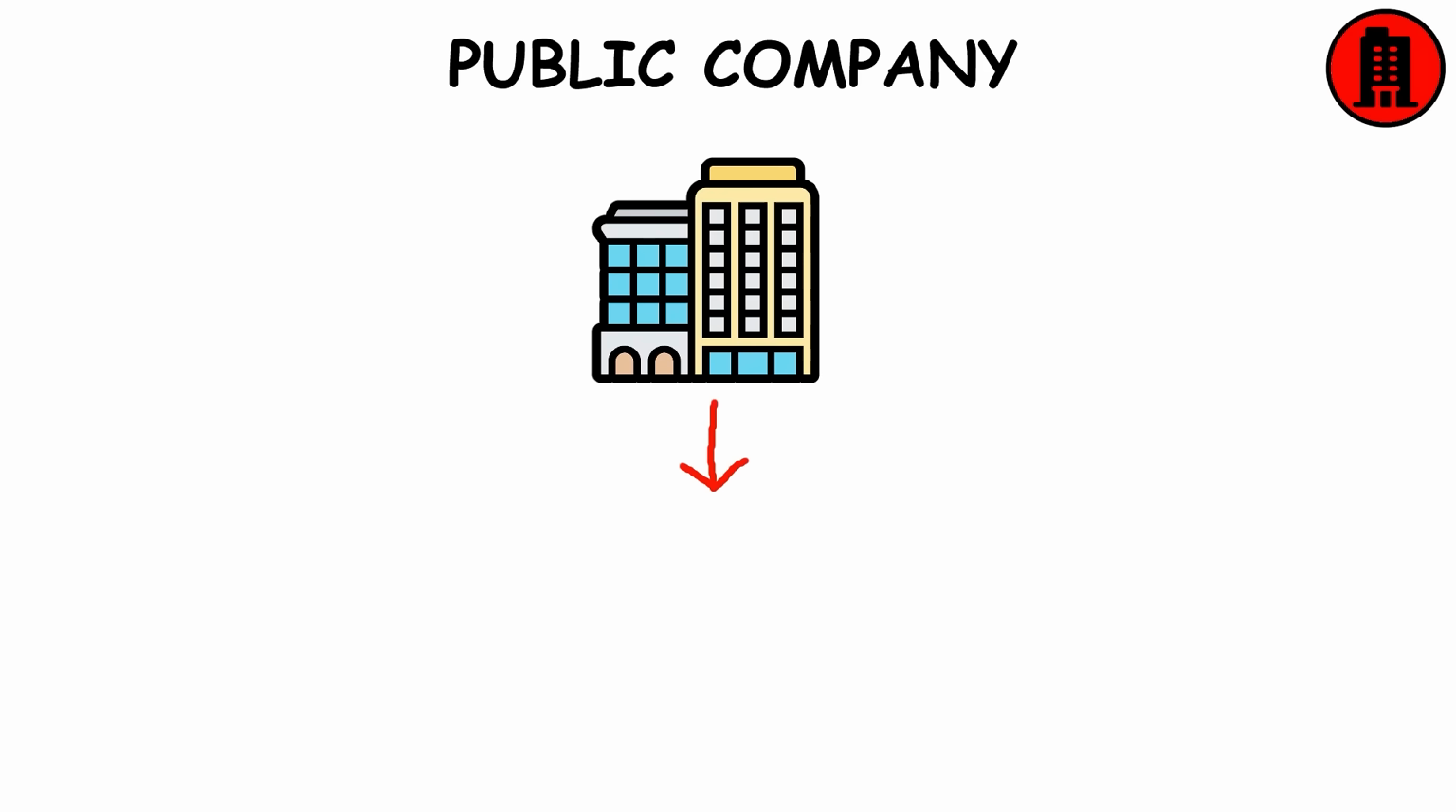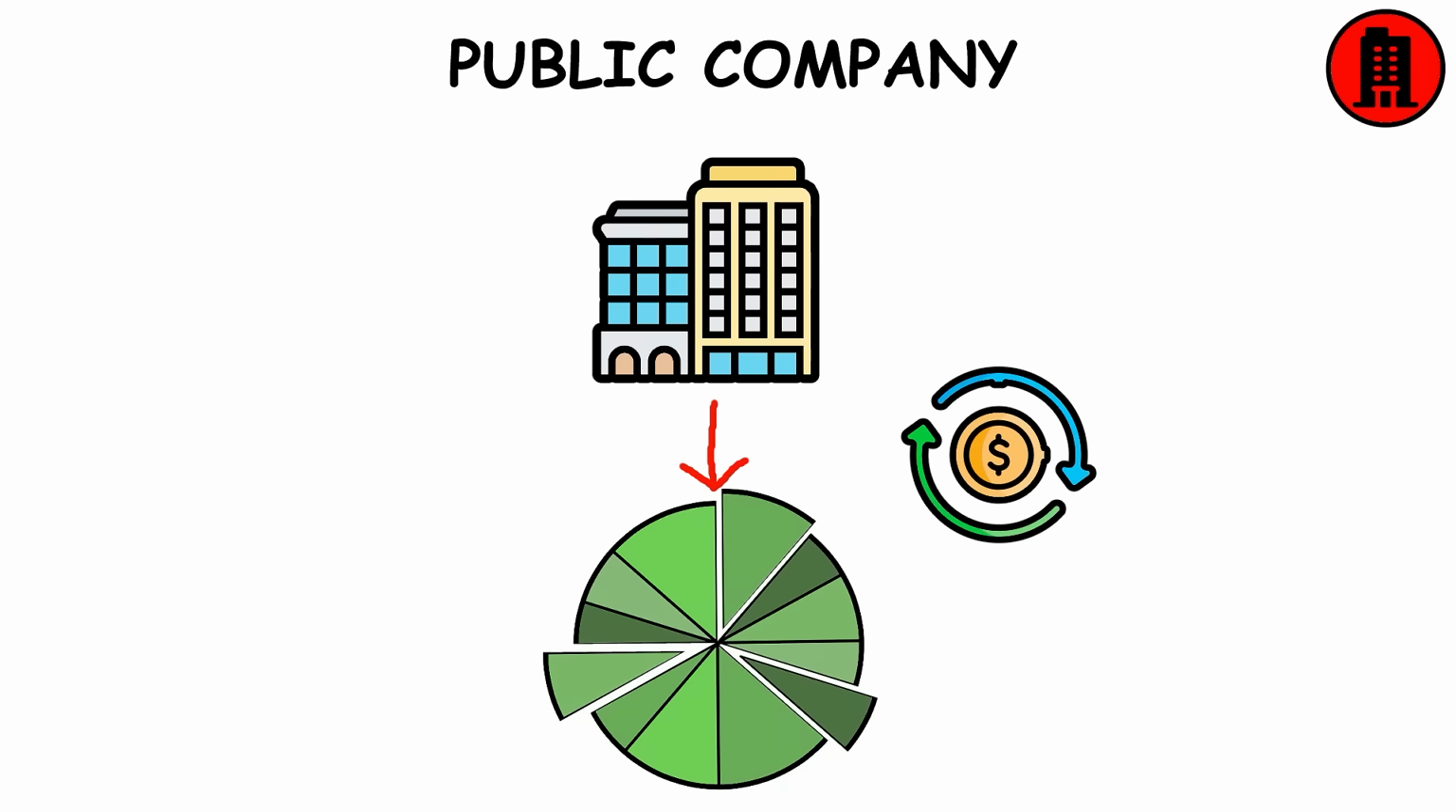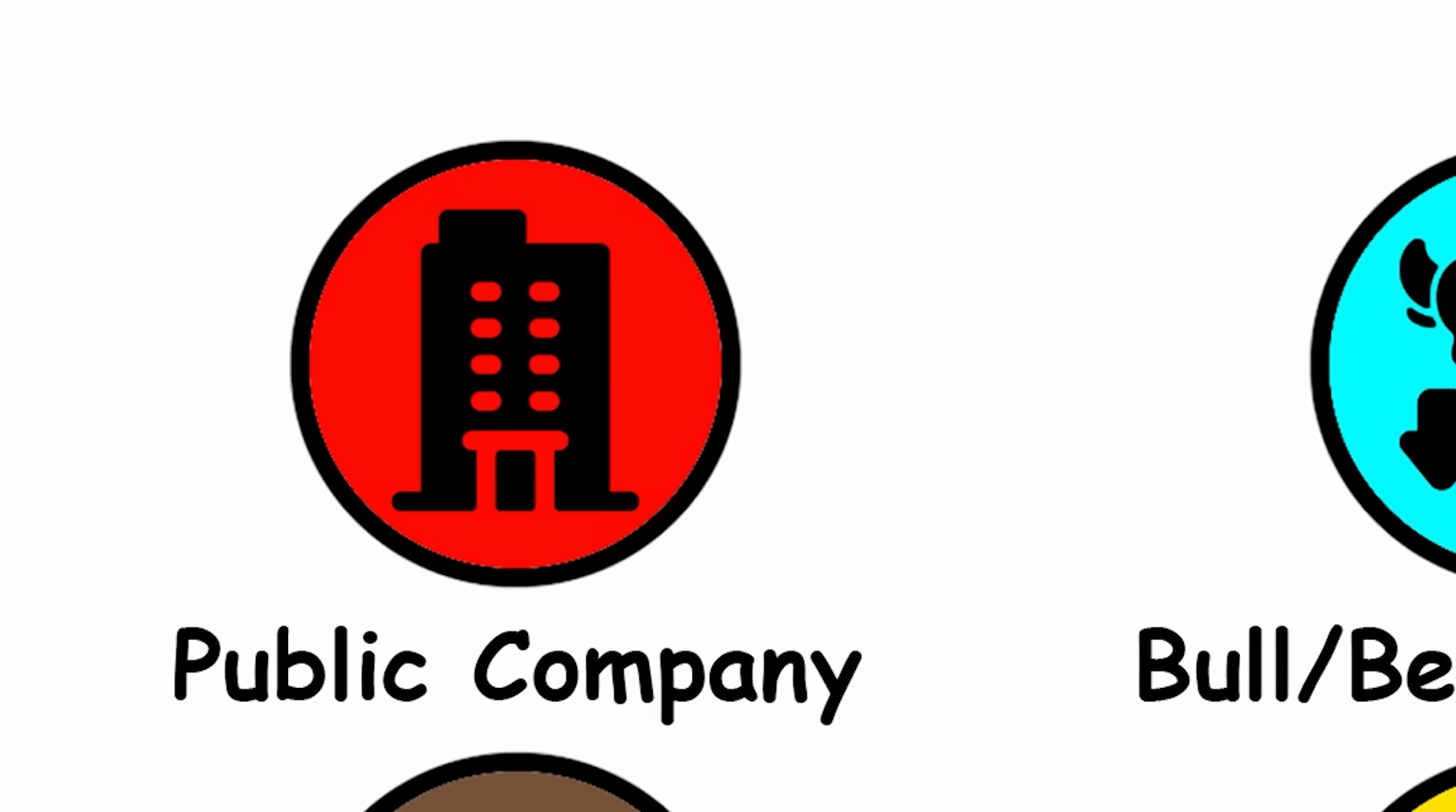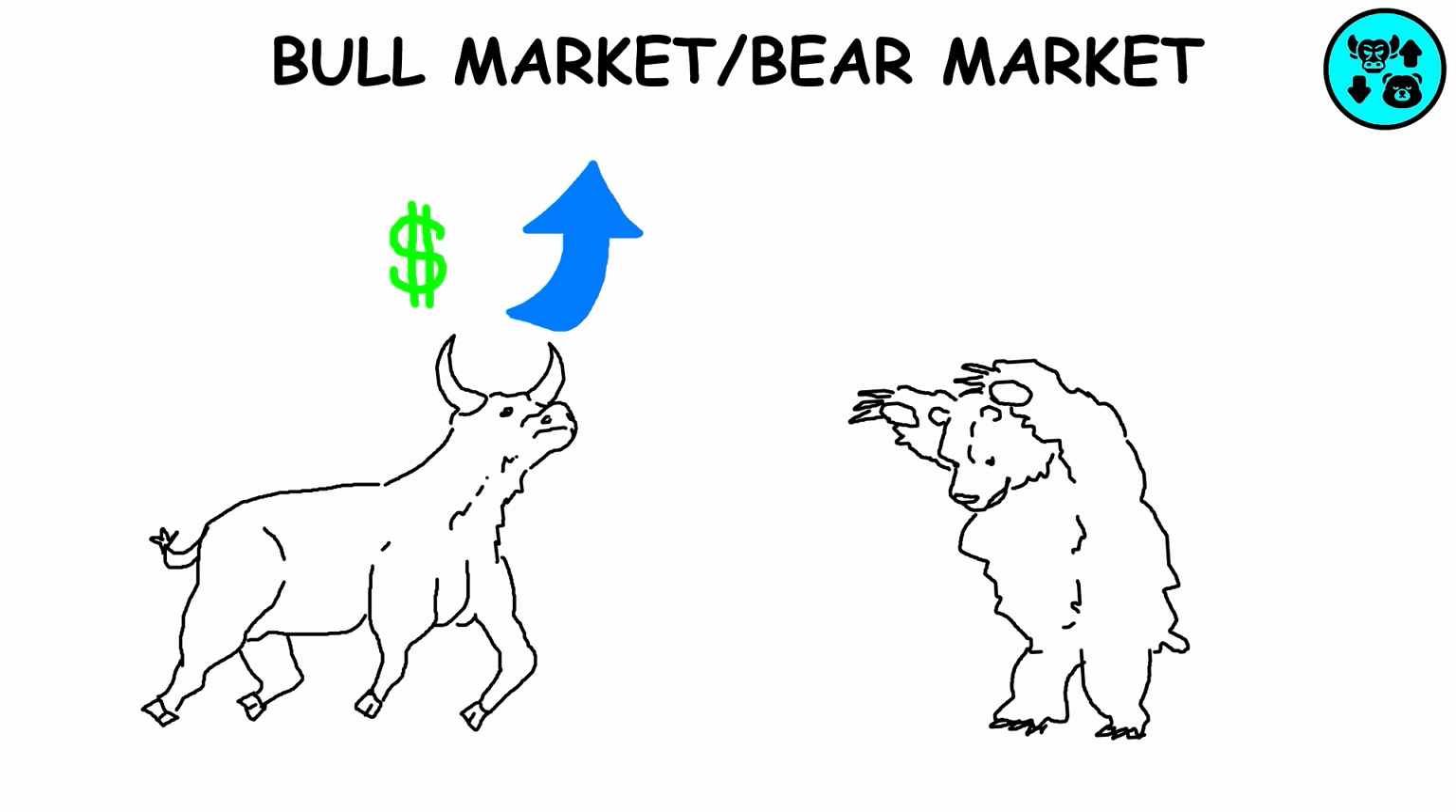Public company. Company whose ownership is organized via shares of stock that are intended to be freely traded on a stock exchange. Bull market, bear market. A bull market means that prices are rising. A bear market means that prices are falling. They are named after each animal's attack style.